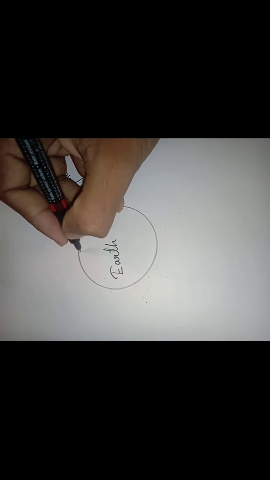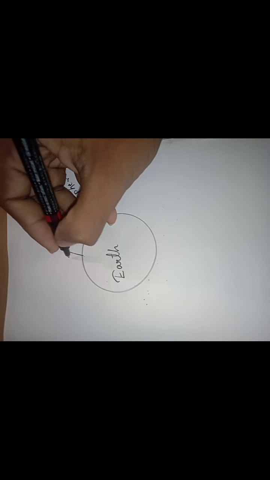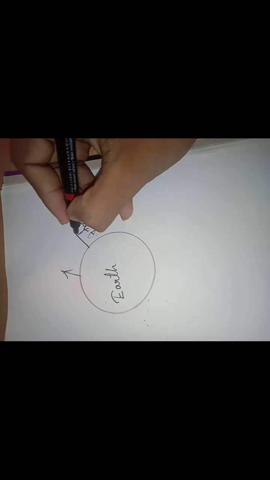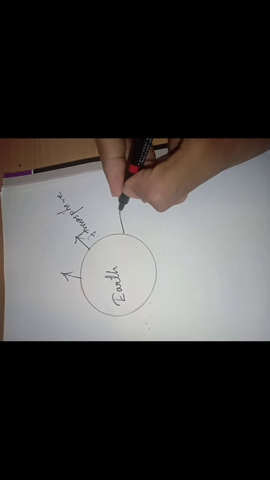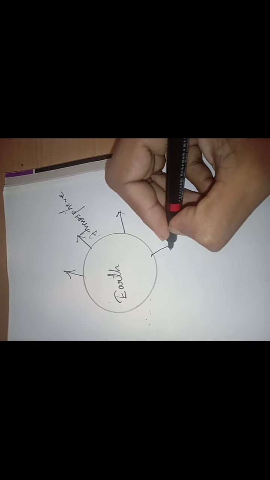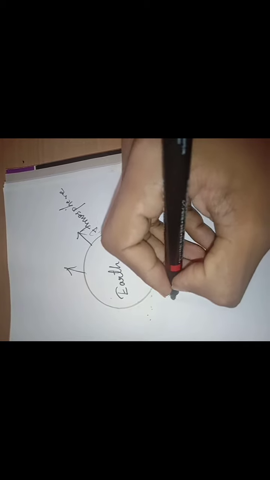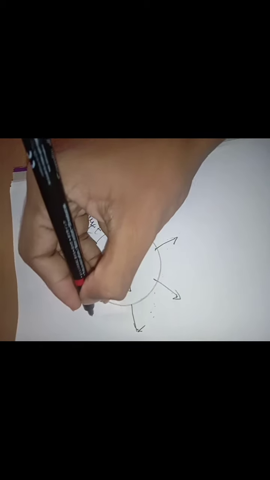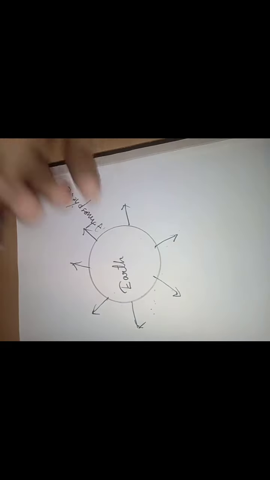Now, if we travel away from the Earth, if you go high into the sky, children, if you go higher into the sky, what will happen now? There will be air there.